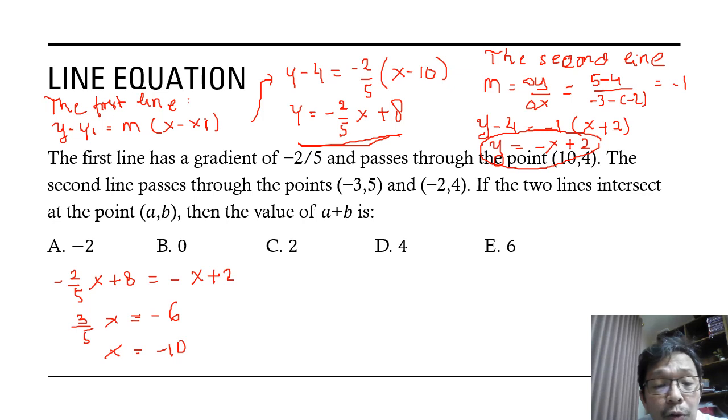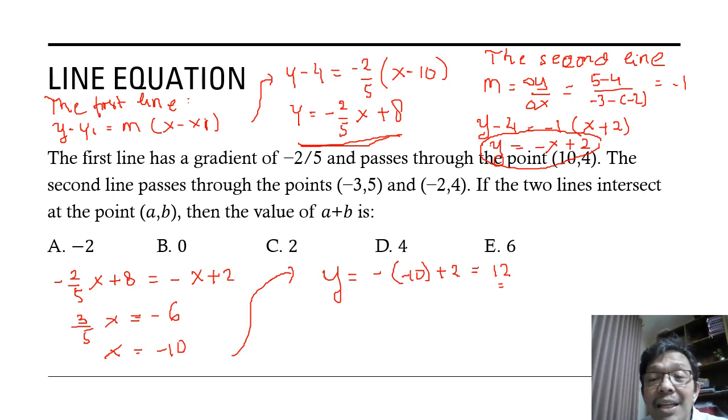To find y, we can substitute -10 into the first line or the second line. Maybe it's easier using the second one. So y is minus (-10) plus 2, which is 12.